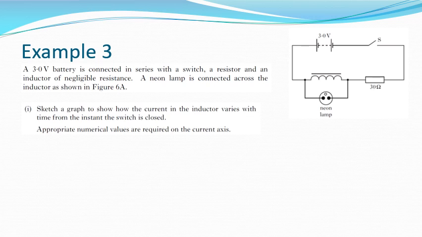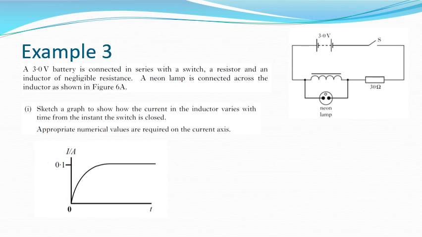And we are asked to sketch a graph to show how the current in the inductor varies with time from the instant the switch is closed, with appropriate numerical values on the current axis. Okay, so the graph will look like this one. The inductor is opposing the rate of change of current, so it will take a little bit of time to reach its maximum value, and the maximum value can be determined from Ohm's law, 3 volts divided by the 30 ohms of resistance, because we're assuming that the inductor has negligible resistance, as it tells us in the question.